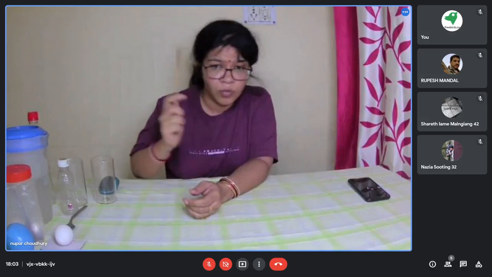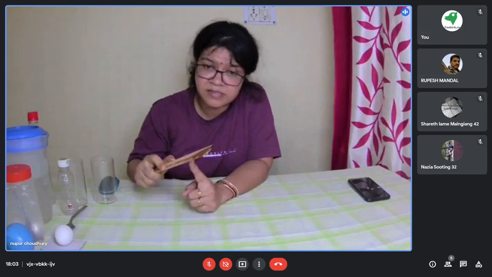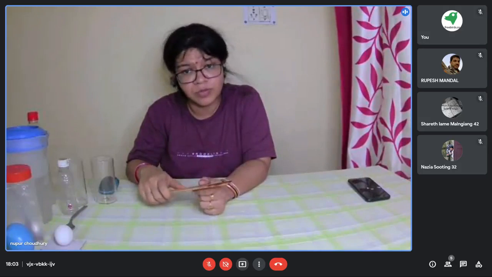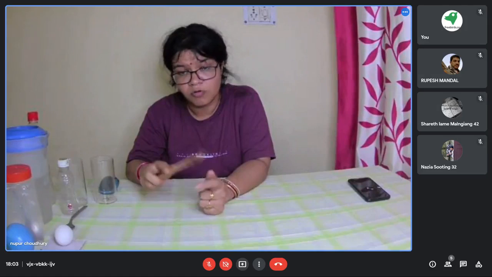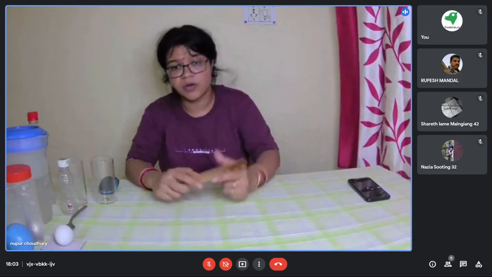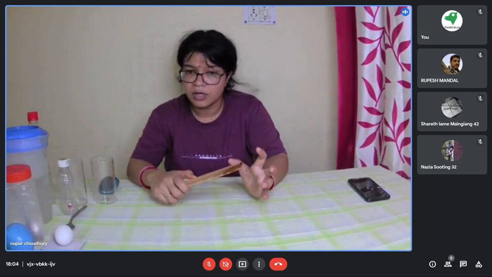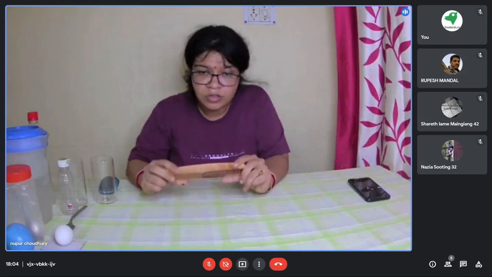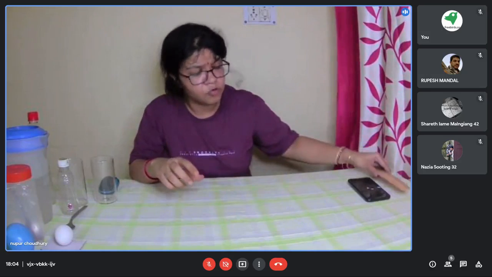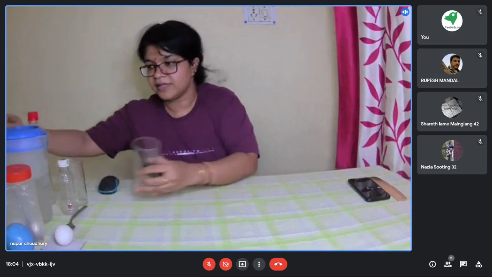Here what you saw is that when I was rubbing this comb in my hair and brought it closer to the pieces of paper, it got stuck. There was no contact between both the objects. This object was exerting force, and the other objects were the pieces of paper. So there was no contact, however, it got attracted to the comb, right? So this is a typical example of a non-contact force. One more non-contact force, we will be seeing with another example.